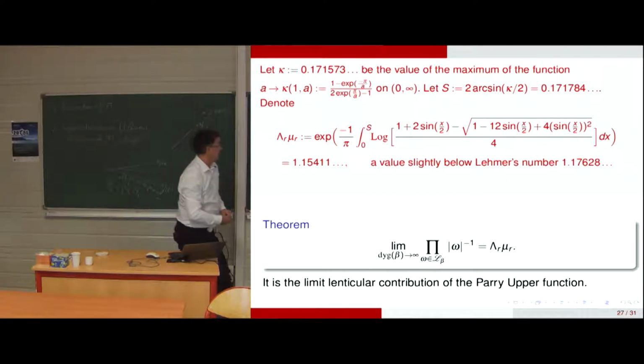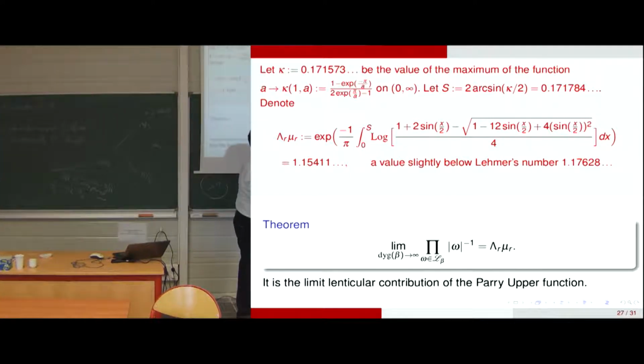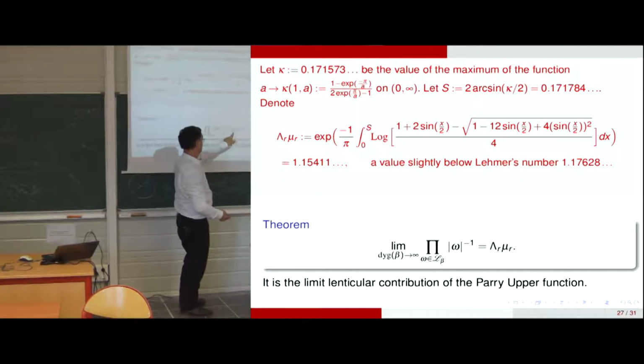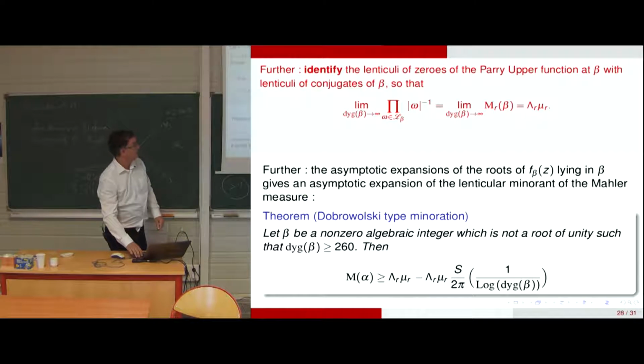So we apply that to the lenticulae here, so it gives a limit Mahler measure like that, which is a quantity obtained from the zeros of the Paris-Uppuluri function. But we have the identification of the zeros, of lenticular zeros, as conjugates.